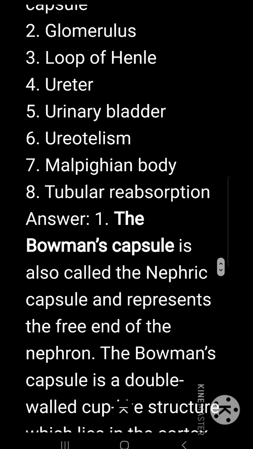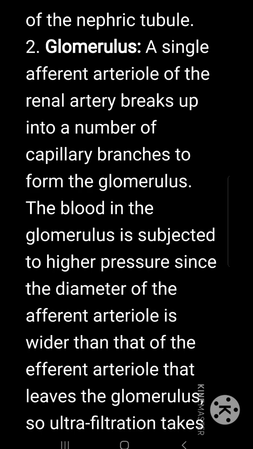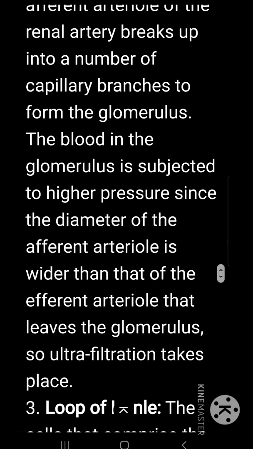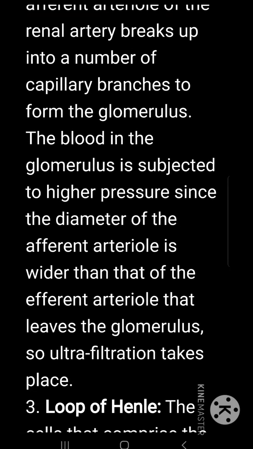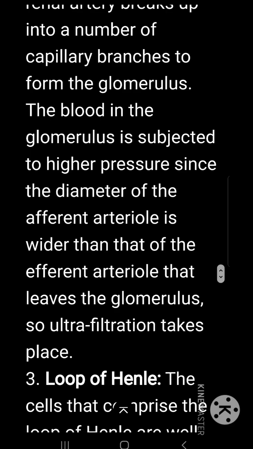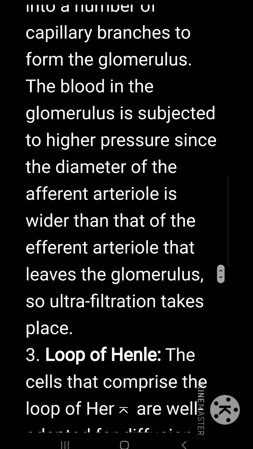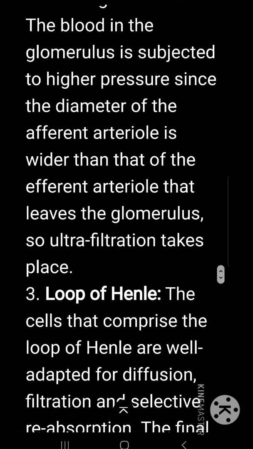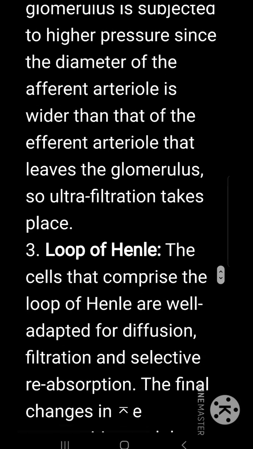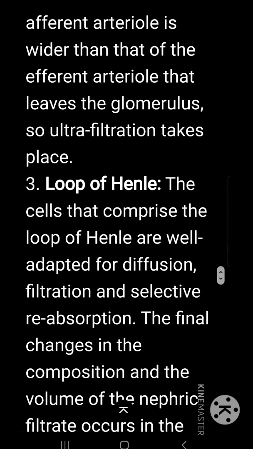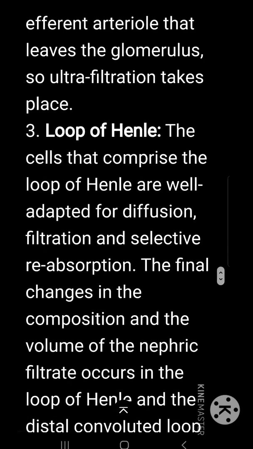Explain glomerulus. A single afferent arteriole of the renal artery breaks up into a number of capillary branches to form the glomerulus. The blood in the glomerulus is subjected to higher pressure since the diameter of the afferent arteriole is wider than that of the efferent arteriole that leaves the glomerulus, so ultrafiltration takes place.